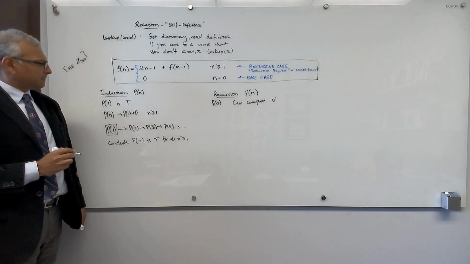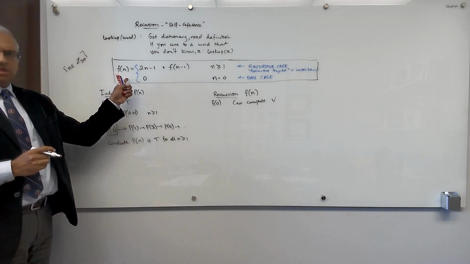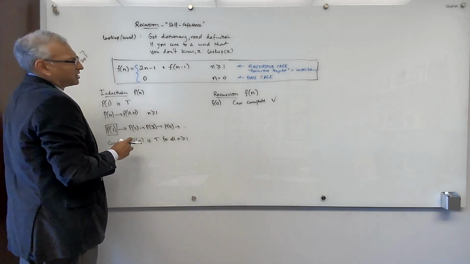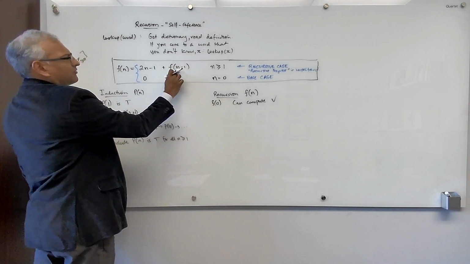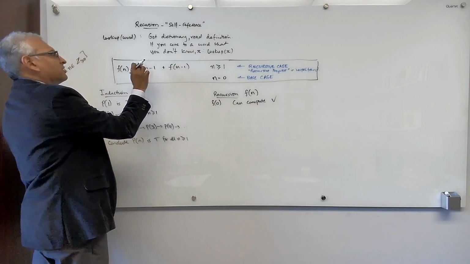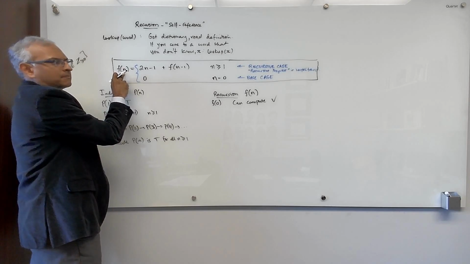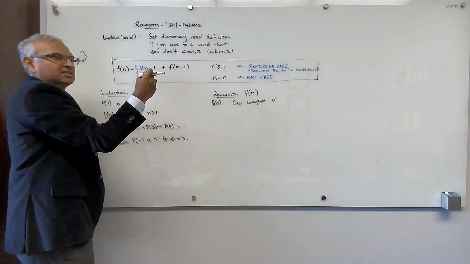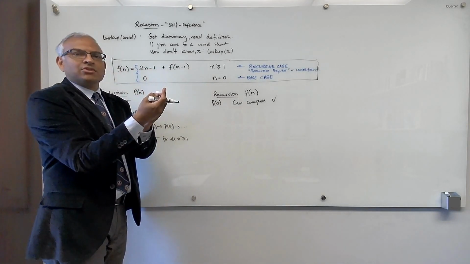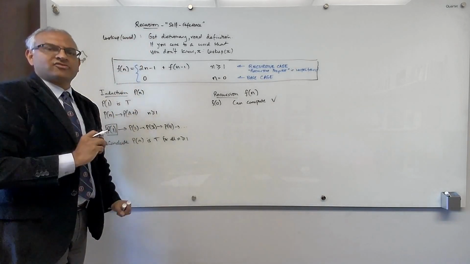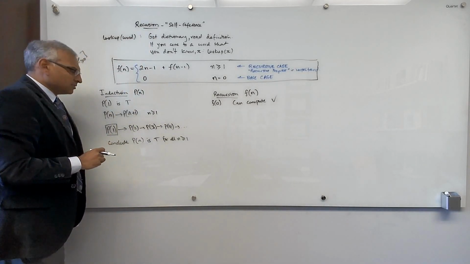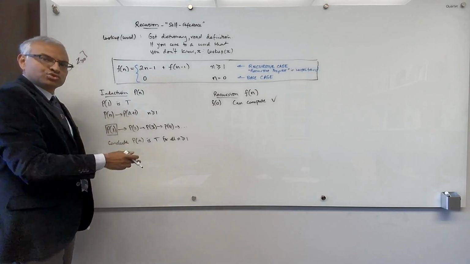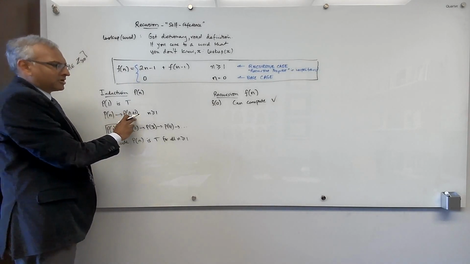Now let me go back to this recursion and see at a high level what it's saying. If I know f of 0, so if n minus 1 is 0, then I can compute f of 1. In particular, if I know f of n minus 1, I can compute f of n. So if I know f for any value of n, I can compute it for the next higher value of n. Now I'm going to write that using the same implication notation, even though we're talking about can we compute as opposed to is it true that. So if P of n is true, it implies P of n plus 1 is true.